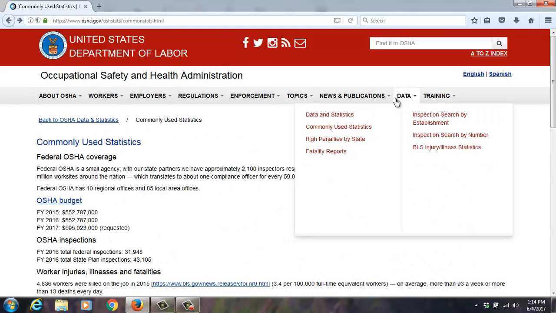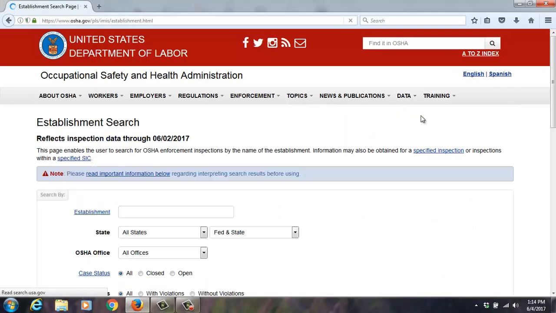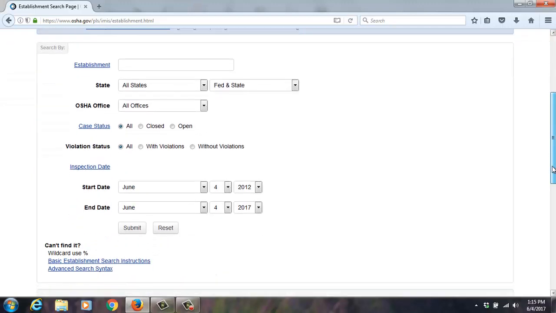It's nice to look that stuff up. So under data, you can inspect by establishment. Now you may have to use different variances of your company name, or the company name you're interested in, simply because it's entered in differently. And you can narrow it down to state and office just to make sure it's correct, or search totally over a time period. And there's all this great search stuff.